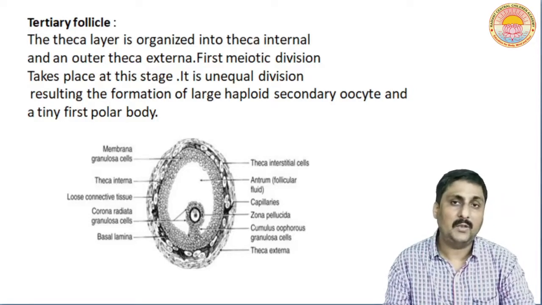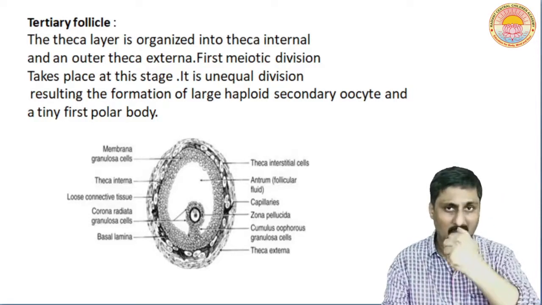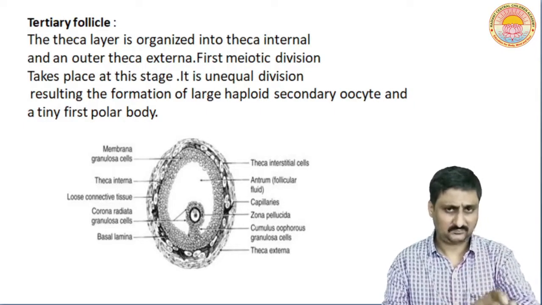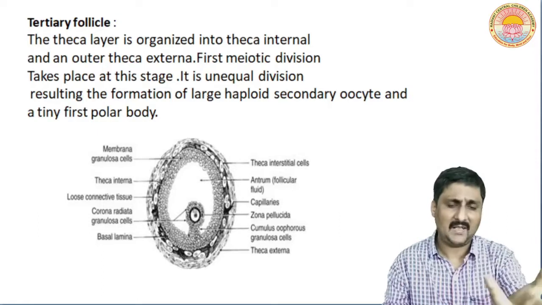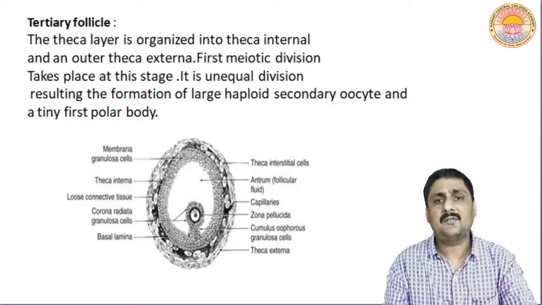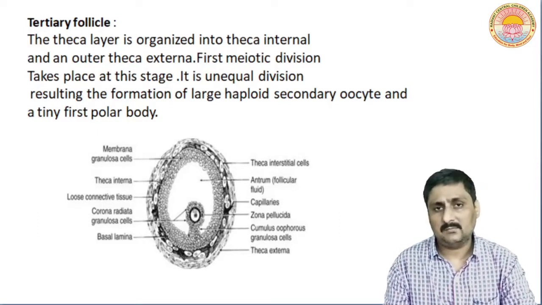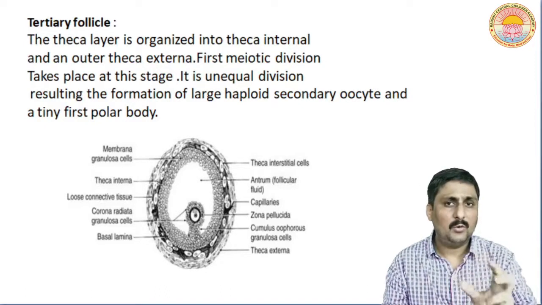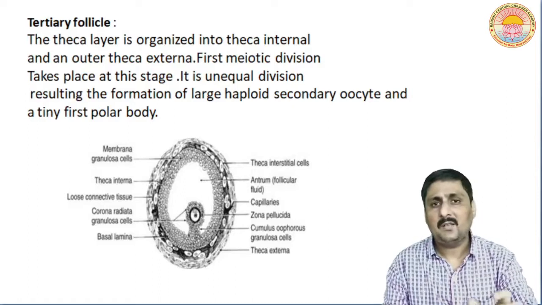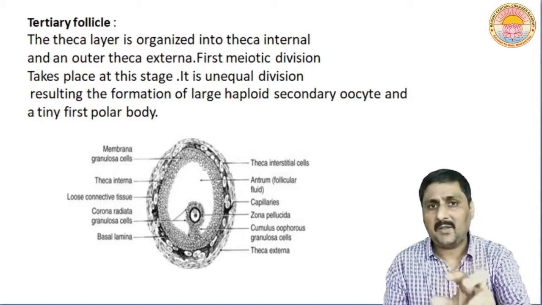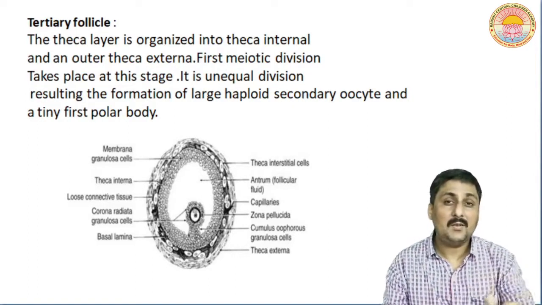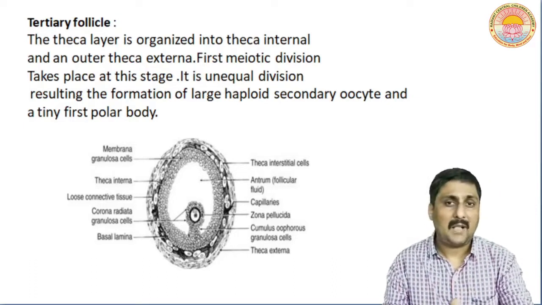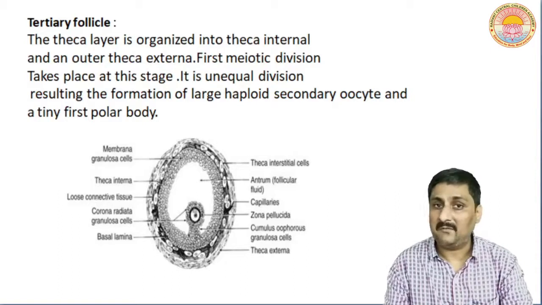also called oogonia. Now these oogonia start to undergo division, and that is called the primary oocyte. Oogonia is called a primary oocyte when it gets arrested at a particular stage. Now the other cells of the fetus surround the primary oocyte, and now it is called a primary follicle.